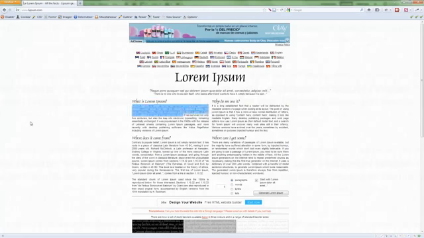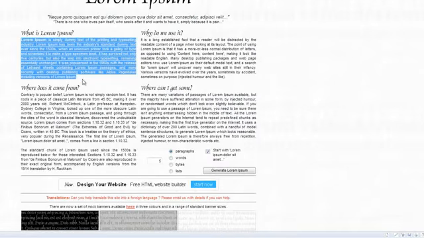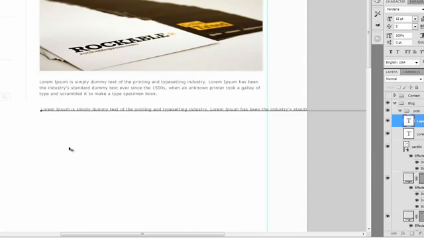Let's do it one more time. Go ahead and grab some lorem ipsum. Grab your type tool, place it, Control V, and then let's create some line breaks. So Shift and Enter. Shift and Enter.